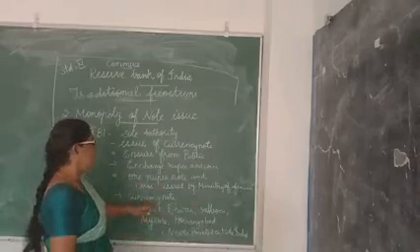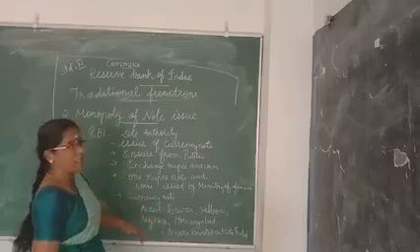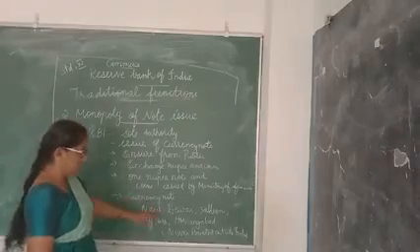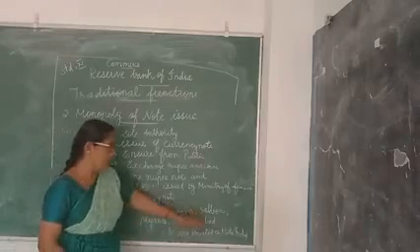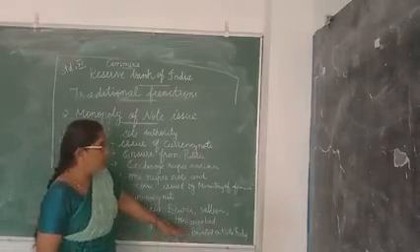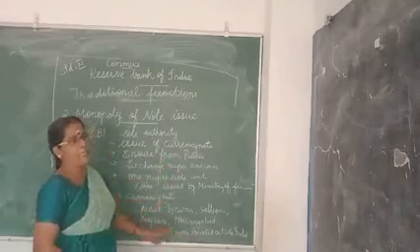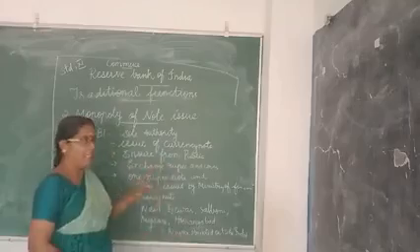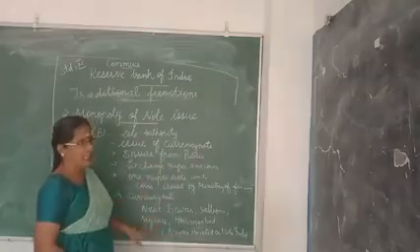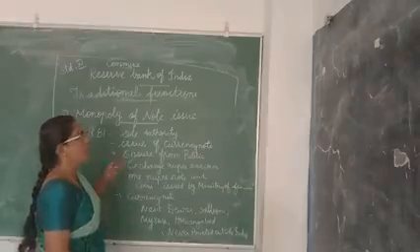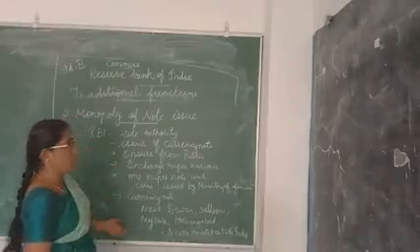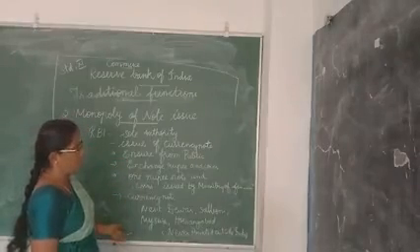Currency notes are printed at Nasik, Dewas, Salboni, Mysore and Hoshangabad, and never outside India. They are printed only in India. So these are all about the monopoly of note issue.